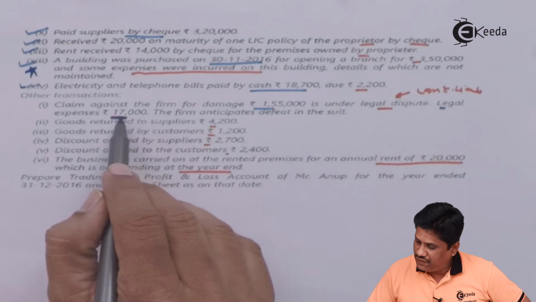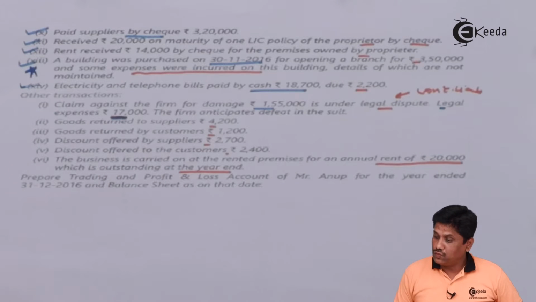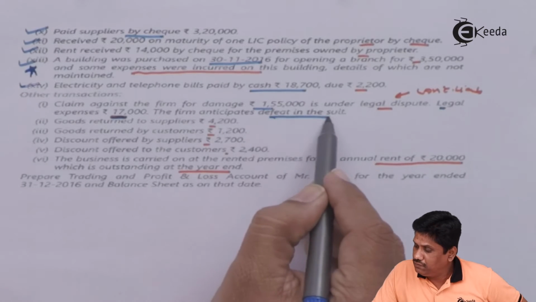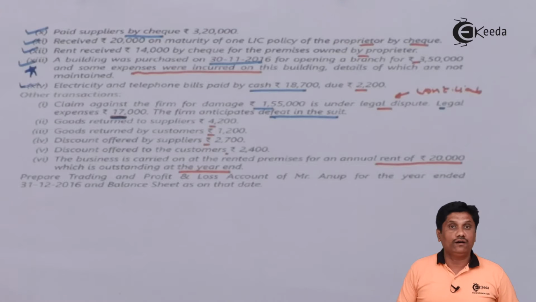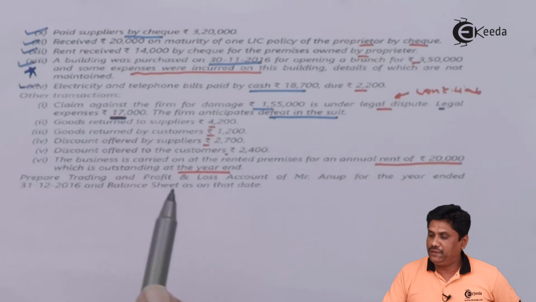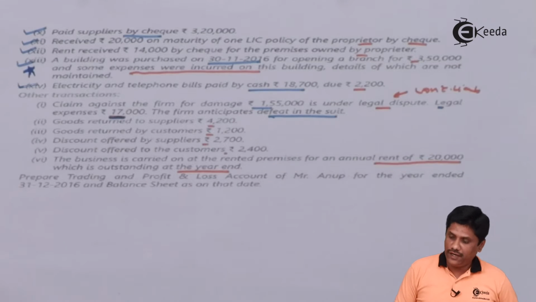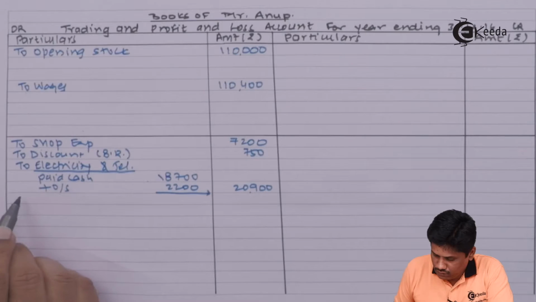Legal expense of 17,000 is supposed to be there, and they are supposed to defeat the suit. Assume that this claim result will be in our favor. 17,000 is yet to be paid because the claim is still going on. So legal expenses we are assuming outstanding, so we are debiting to the P&L account, but it will be taken as outstanding expenses.